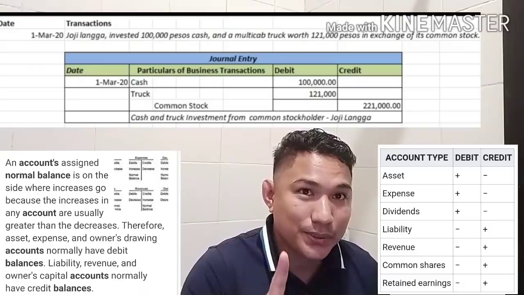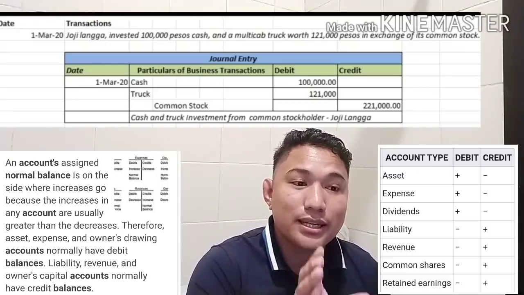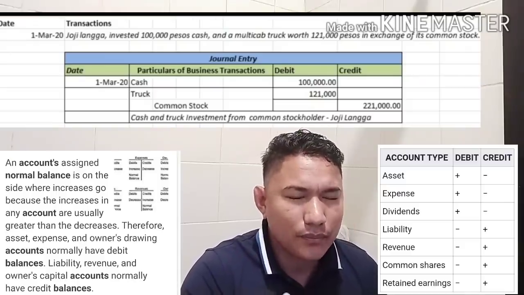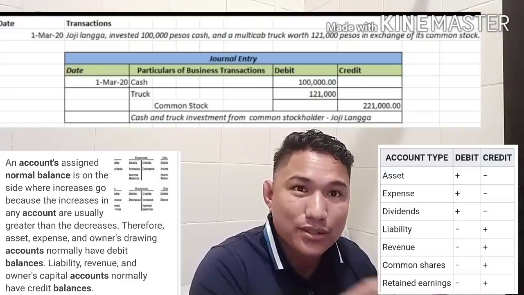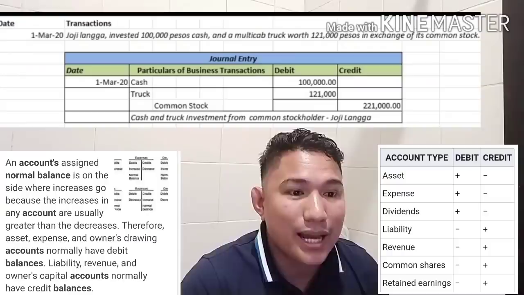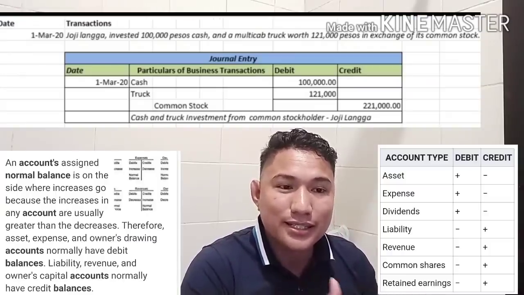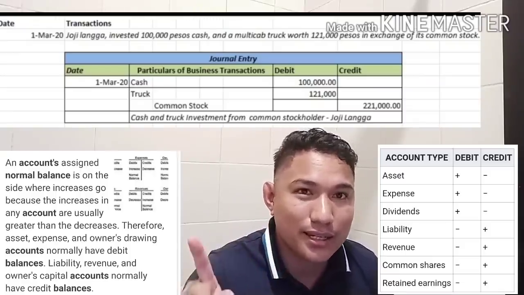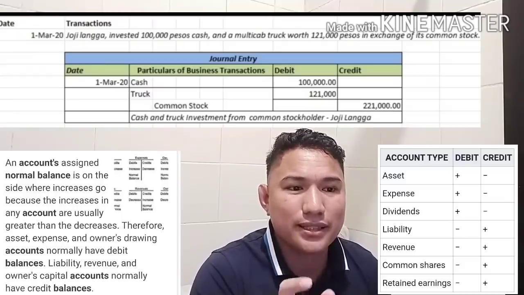Once your asset increases, you have to put the amount in the debit side. Now you know already what your debit side is. You have to put also a corresponding amount in the credit side so that the transaction will be balanced. Just to indicate that this account is in the credit side, you have to put the indent. As you can see in the picture, there is an indent to give emphasis to the credit side.